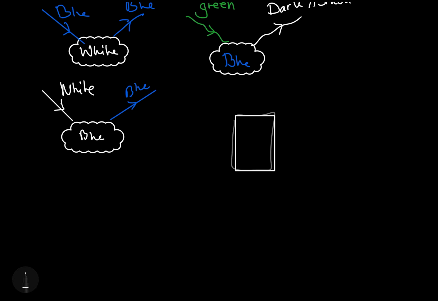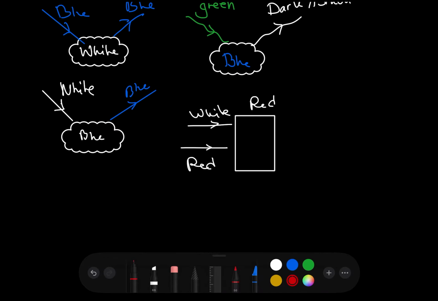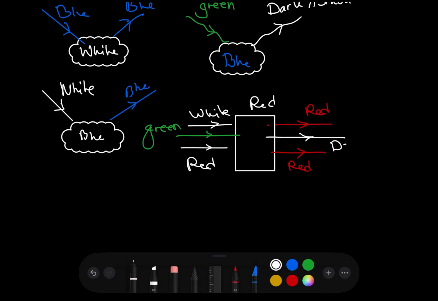The same thing goes for filters. Imagine we have a filter here that is red, and we pass white light through it, and we also pass red light. What comes out is also fascinating. If you pass red, obviously red on red gives you red. White on red would also give you red. But what if we pass, for example, green through this red filter? It turns out the color that comes out, like I mentioned, is actually a dark shade or black.